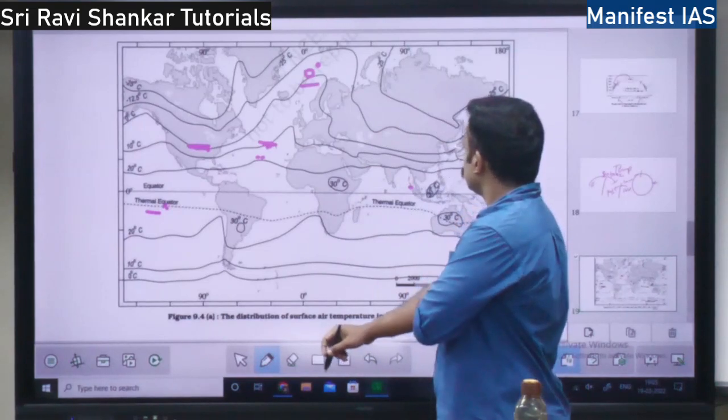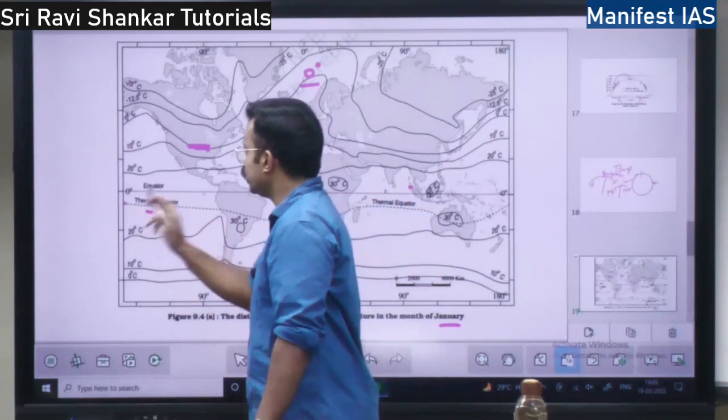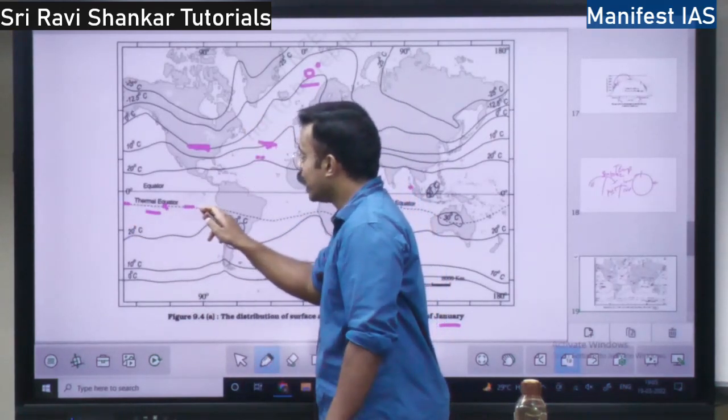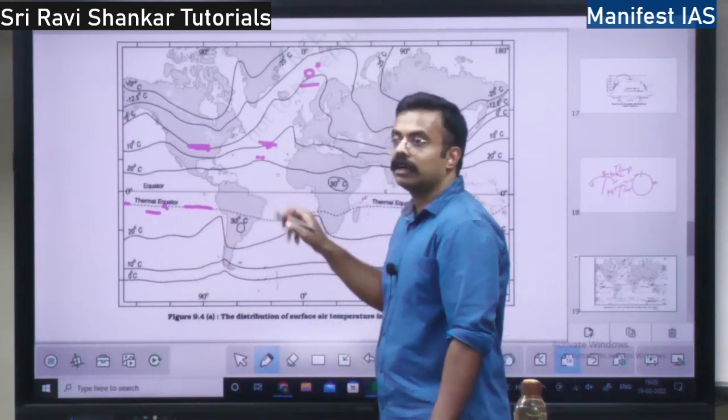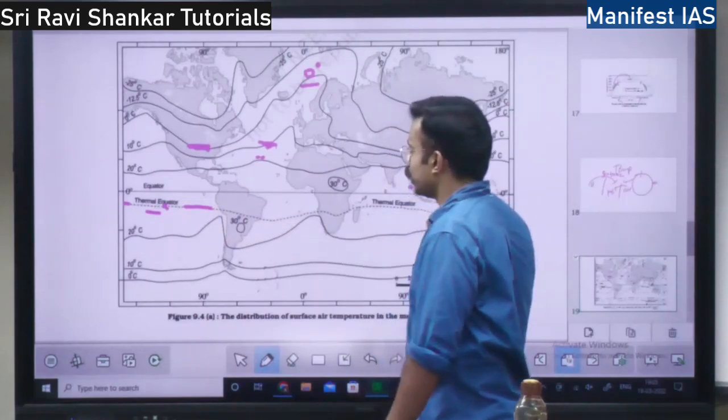So that is where the sun rays are falling properly. So this is the thermal equator in the month of January. That means the sun rays are falling exactly here, not on the actual equator, right? Falling vertically on this thermal equator.